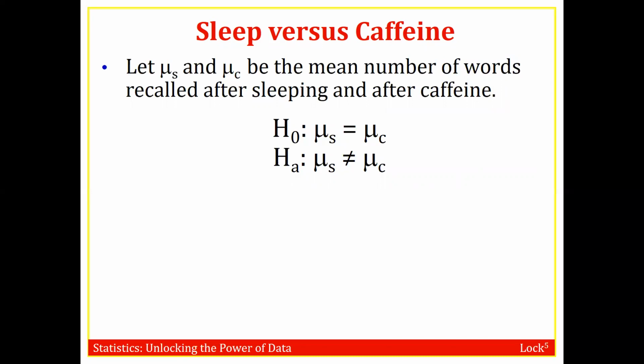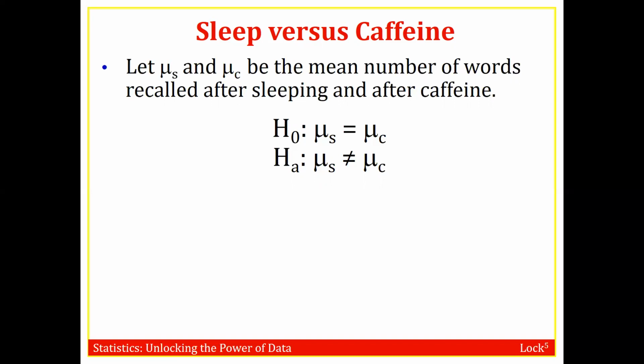One group is the sleep group, the other one is the caffeine group. So what we have to do for something like this is, in addition to using the Greek letter mu, we have to use subscripts for the two groups. So mu sub s for the mean number of words recalled by the sleep group, and mu sub c for the mean number of words recalled by the caffeine group.